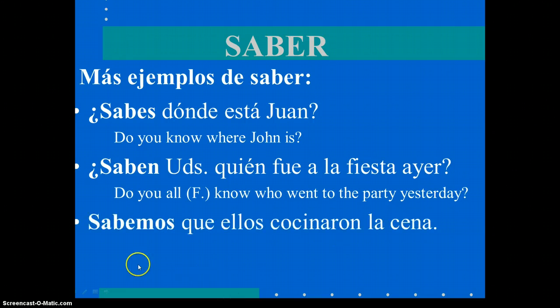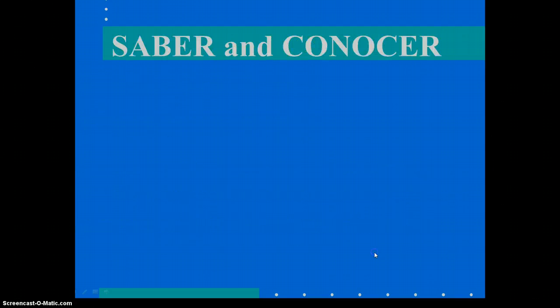Good. One more. Sabemos que ellos cocinaron la cena. Write this down in English, and when you're ready, start it up again. You should have, we know that they cooked dinner. Cocinaron, aron, that's the preterite tense.